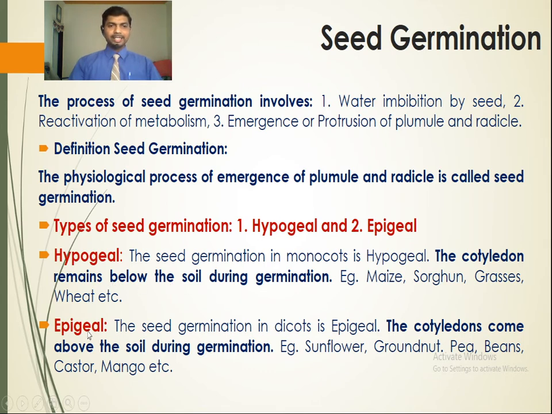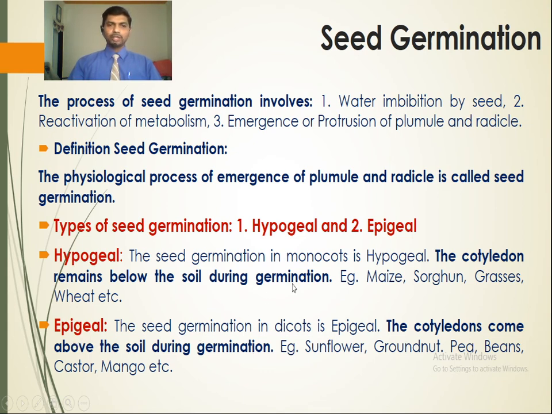Next is epigeal seed germination. The seed germination in dicots is epigeal. The cotyledons come above the soil during germination. So during epigeal seed germination, the cotyledons come above the soil. For example, dicot plants like sunflower, groundnut, pea, beans, castor, mango. These are examples of plants which show epigeal seed germination.